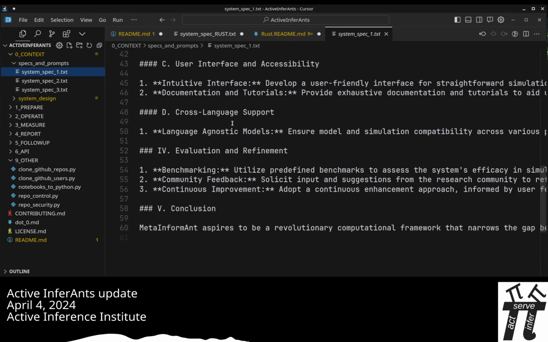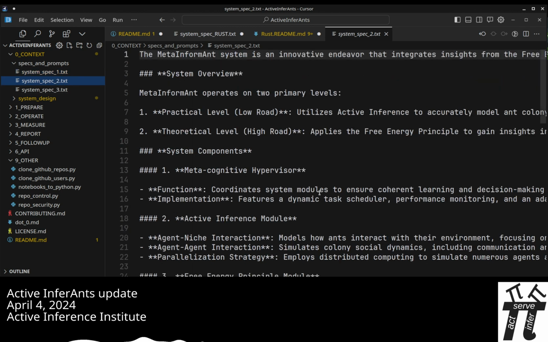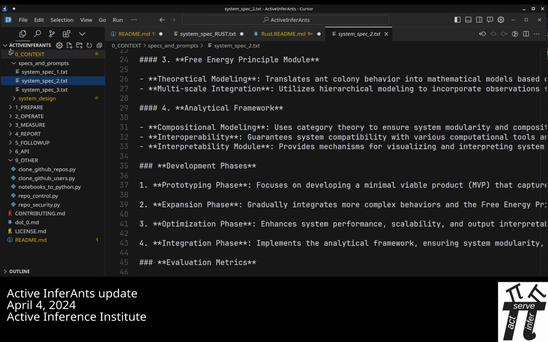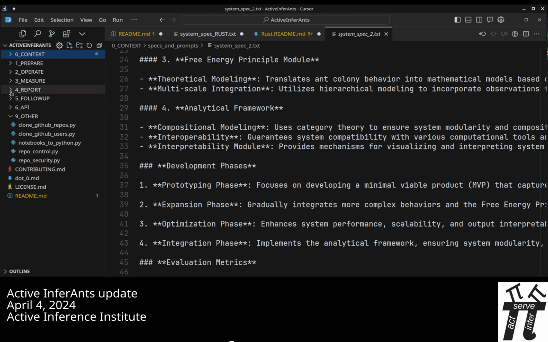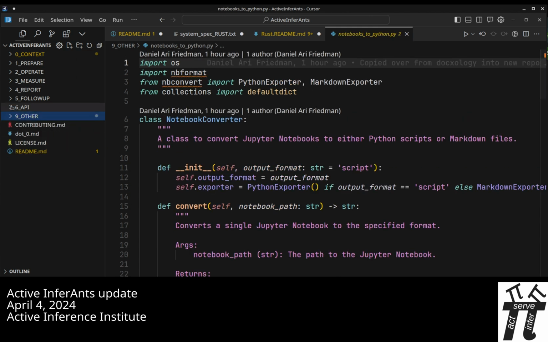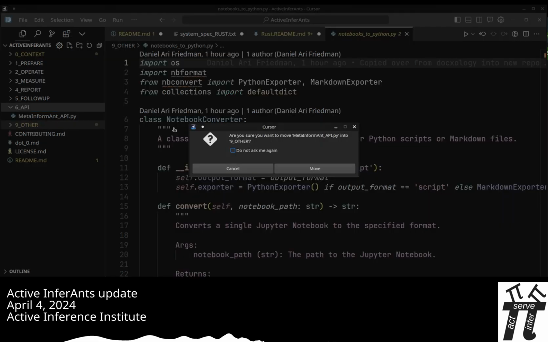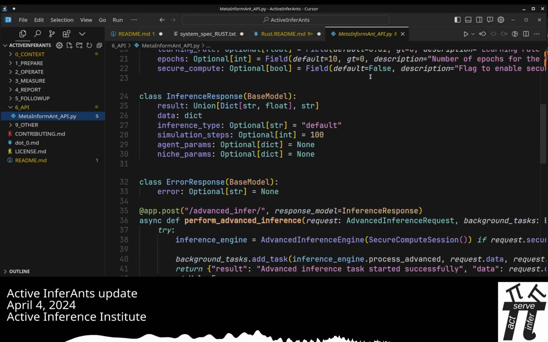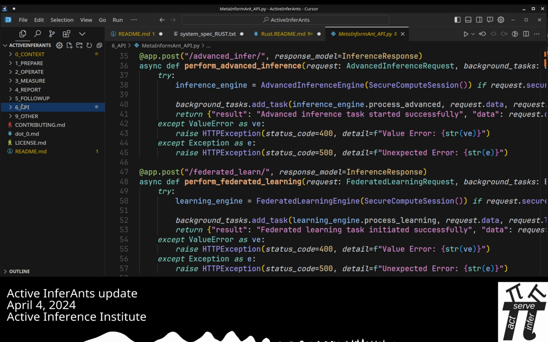So now pulling back a little bit, folder 0 in the repo has some system specifications that were also iteratively written with language models and my input. And then the folders are as follows. 9 other has some scripts related to cloning in repos. 6 API is for API calls, which is also just a kind of broadly outlined set of methods. Most of the simulating and preparing and all of the operating is in the scripts 1 through 5.